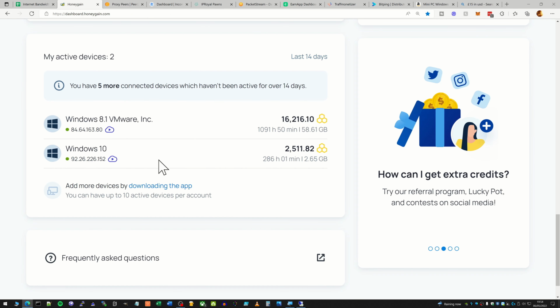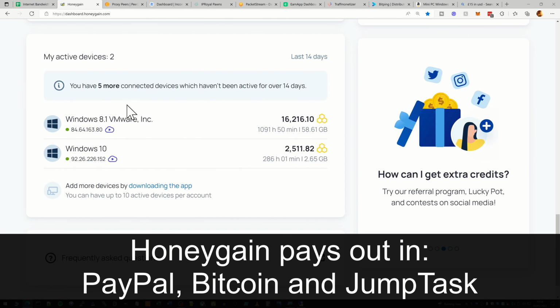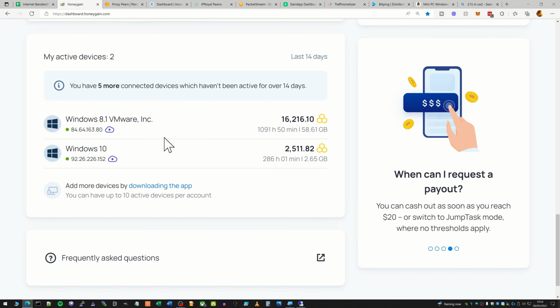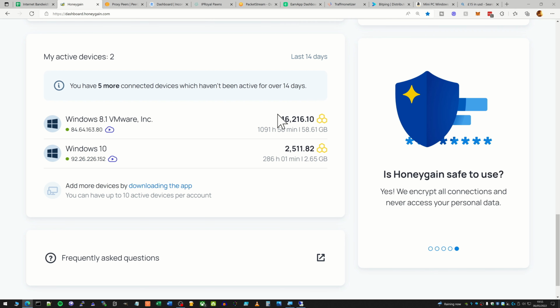So Honeygain is the one I've been with for the longest time, and they have sadly made it so you can only have one active device per IP now. Previously you could have 4, but they're saying that that shouldn't really affect your income, but I think it has a bit. So it is going down a bit compared to what it was before, but I am still getting the jump task bonus at the moment, which is quite nice. So Honeygain is definitely the best one I've used, and I think it's probably the most popular out of the lot. So I do find that my earnings are much better with this.